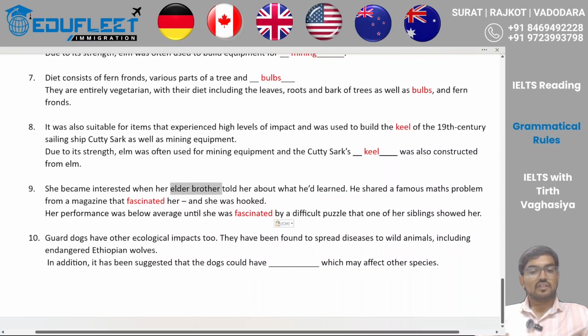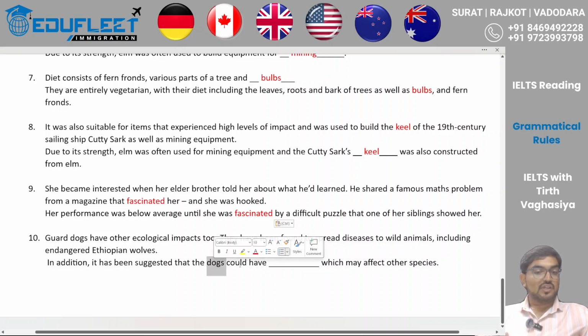And here, if you can see have, right? So I can expect either V3 or a noun. So in addition, it has been suggested that the dogs could have something which may affect other species. Wild animals, this is going to be the other species. Ethiopian wolves, okay, so these are the species which may be affected. So which means it is a referential integrity, and ahead of which it has to be a noun. So this is clear that if it is a verb, then there won't be which. So which can be only used for the noun. So here it has to be a noun.